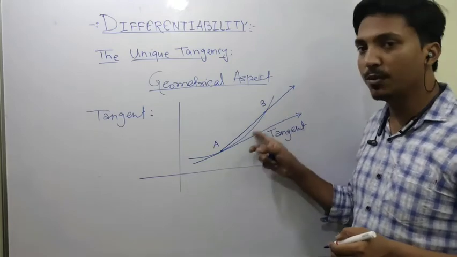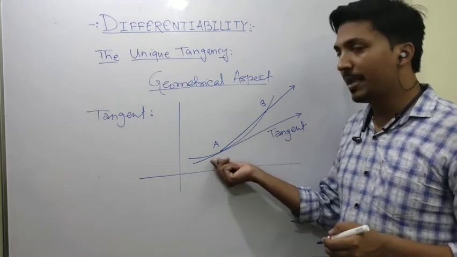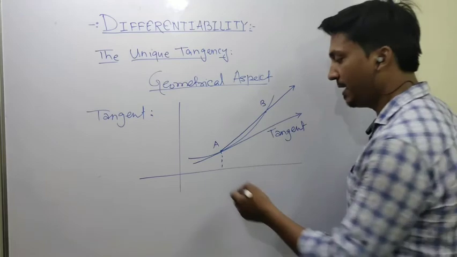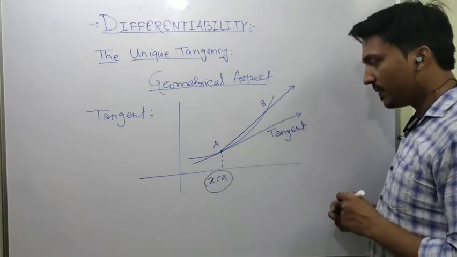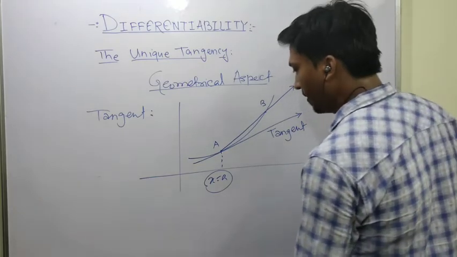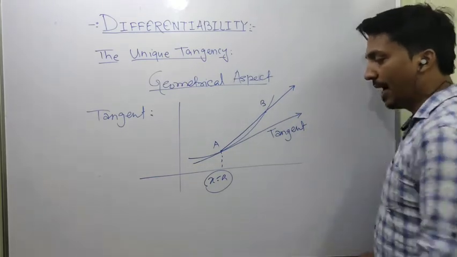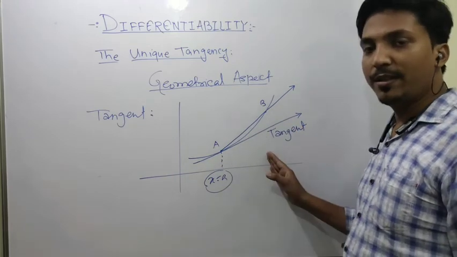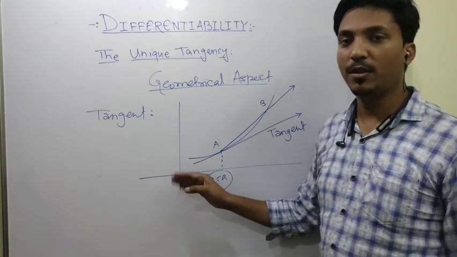As B moves towards A, and when A and B coincide, then at A this line becomes a tangent. Now there are two possibilities to move this point B towards A. Either we can move it from the right side to A or from the left side to A.